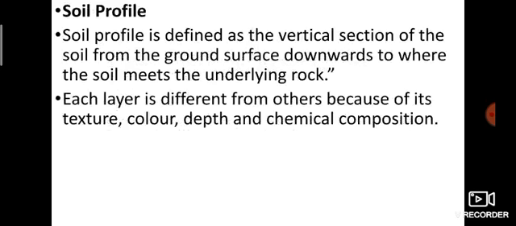So the next one is, what is the soil profile? Soil profile is defined as the vertical section, vertical meaning like a standing line, of the soil from the ground surface downwards to where the soil meets the underlying rock. Each layer is different from the others because of its texture, color, depth and chemical composition. We will discuss briefly.